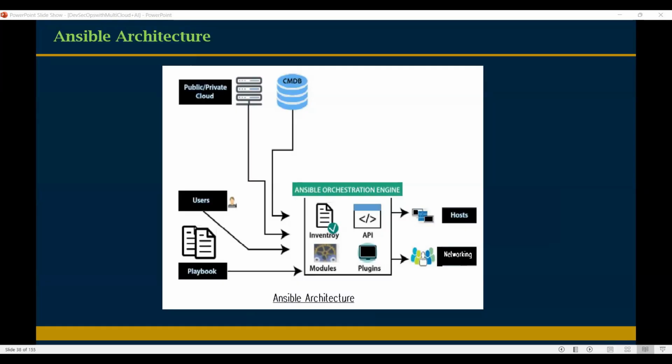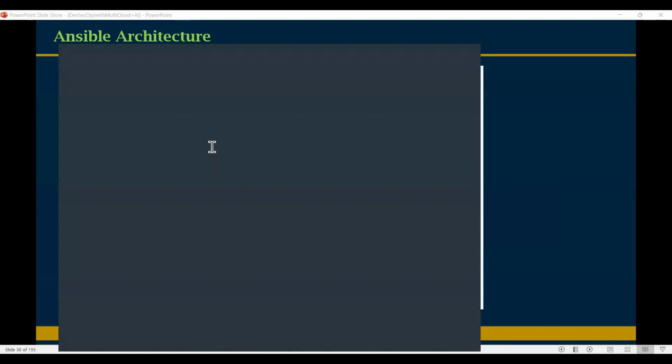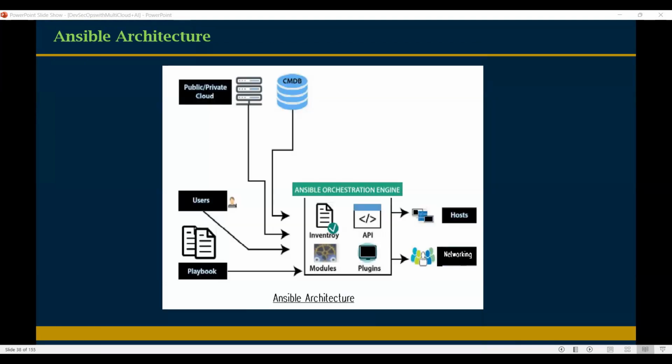Look at here, everyone. If you want to deploy Java, this is the only script. Three hyphens indicate the starting of the playbook, and three dots indicate the ending of the playbook.